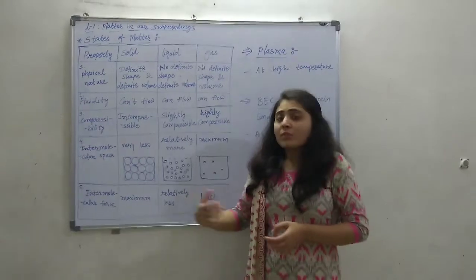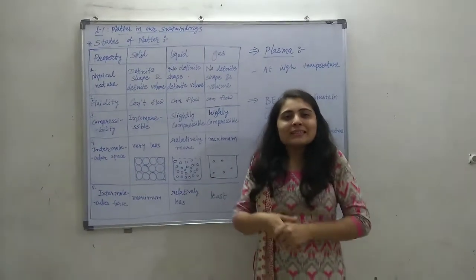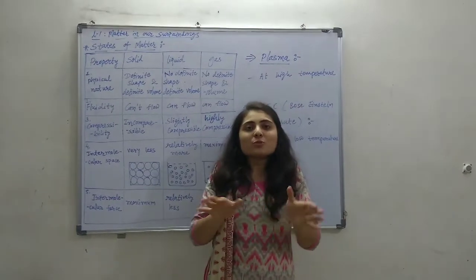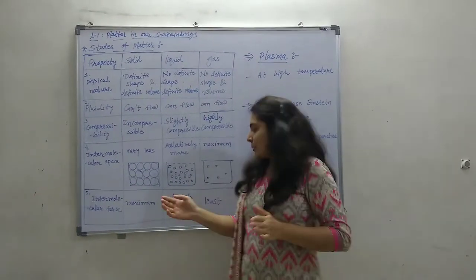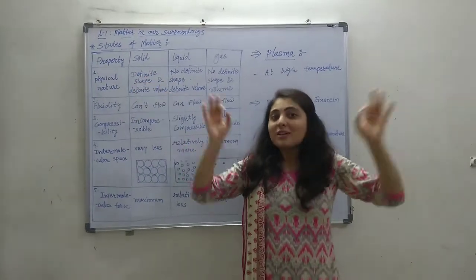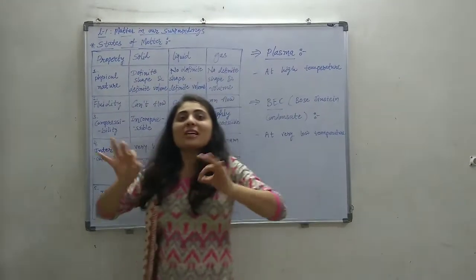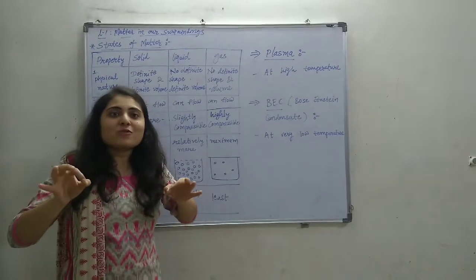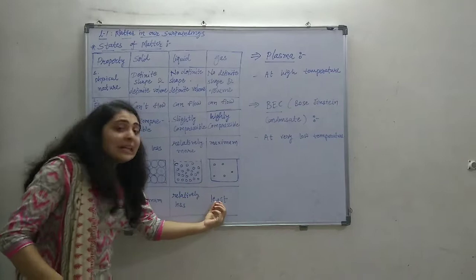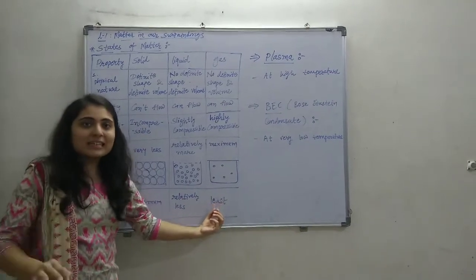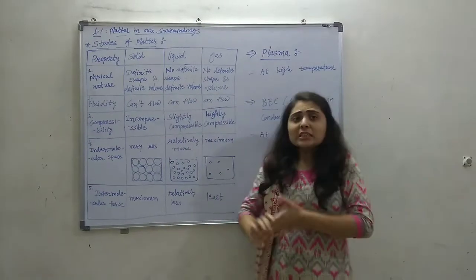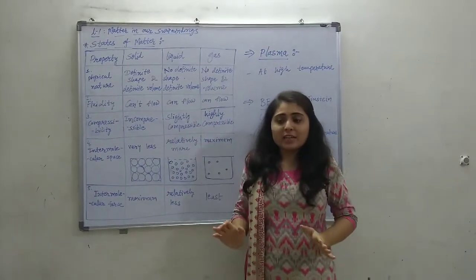While in liquid, the particles are slightly away from each other. It means that the intermolecular force between the particles is slightly less. But in gaseous, the particles are at maximum distance, which means that the intermolecular attraction, the intermolecular force between the gaseous particles, is very, very less. It means the force is least between the gaseous particles. So this is the main idea of the three states.